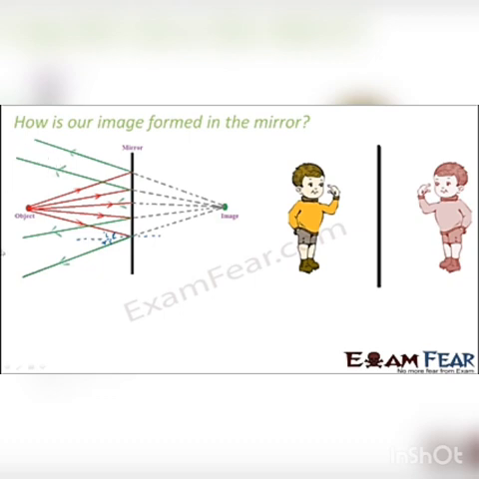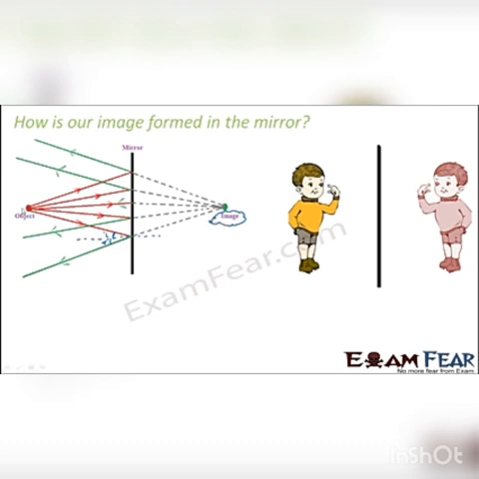Now do you think that these reflected rays will meet anywhere in reality, anywhere on this side? No. So if you try to draw them on the other side, you see that they all tend to converge at this point. So therefore the image is formed at this point.